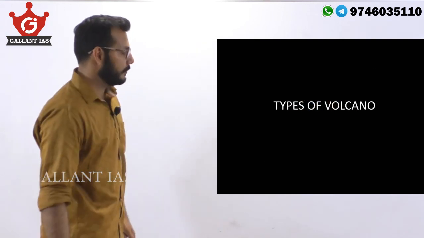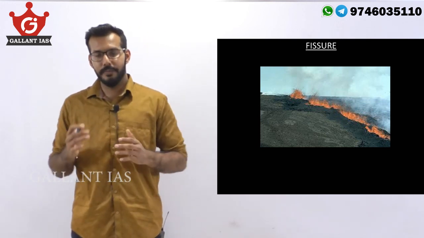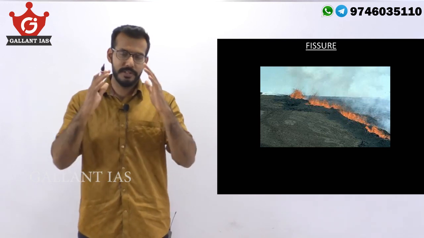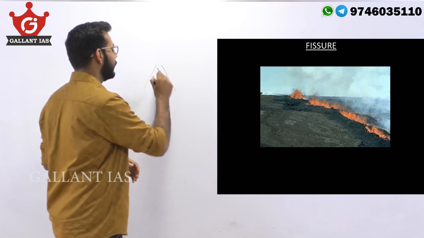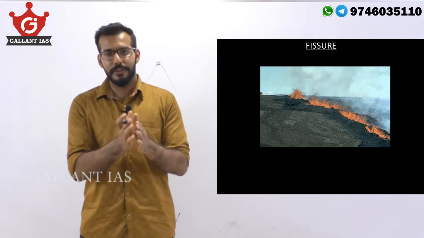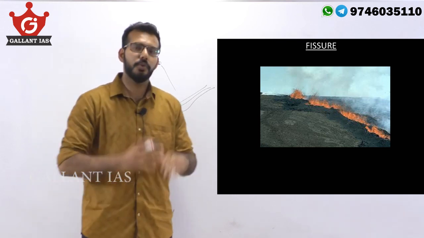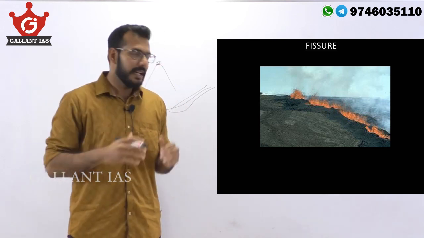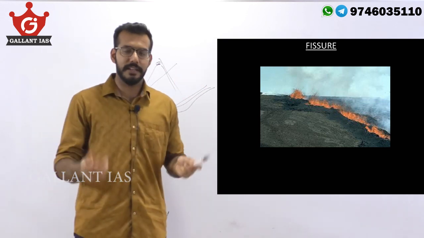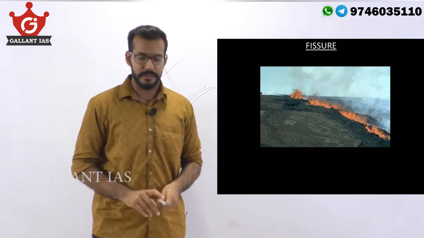The types of volcano. The first one is the fissure kind of volcano. When you hear the term volcano, the first image that perhaps comes to mind is a steep mountain with a fiery pit on top. But a fissure volcano is no such volcano. A fissure volcano is just a crack on the surface, a simple opening through which lava is spewed out. It does not lead to the formation of a mound or a mountain. It does not create any kind of landform. It is just a simple opening through which lava is poured out onto the surface.